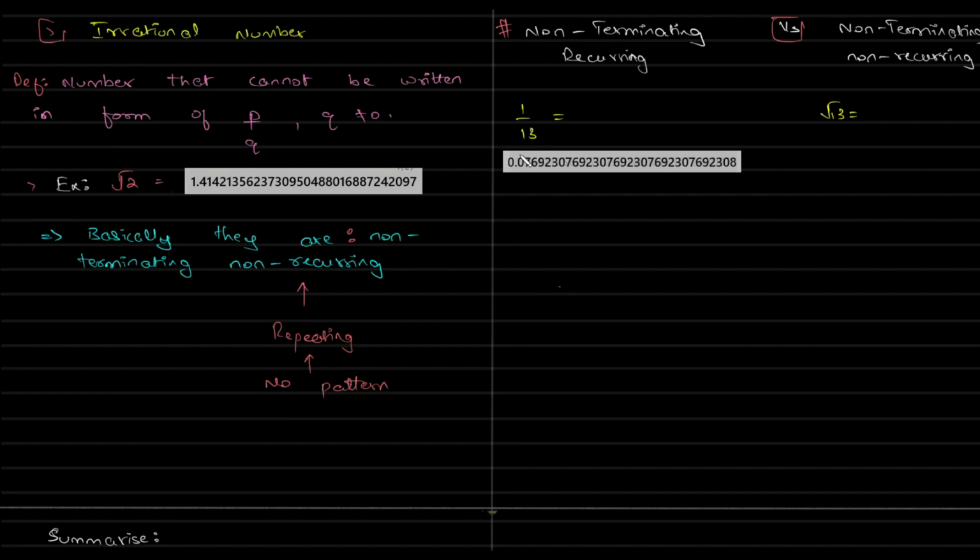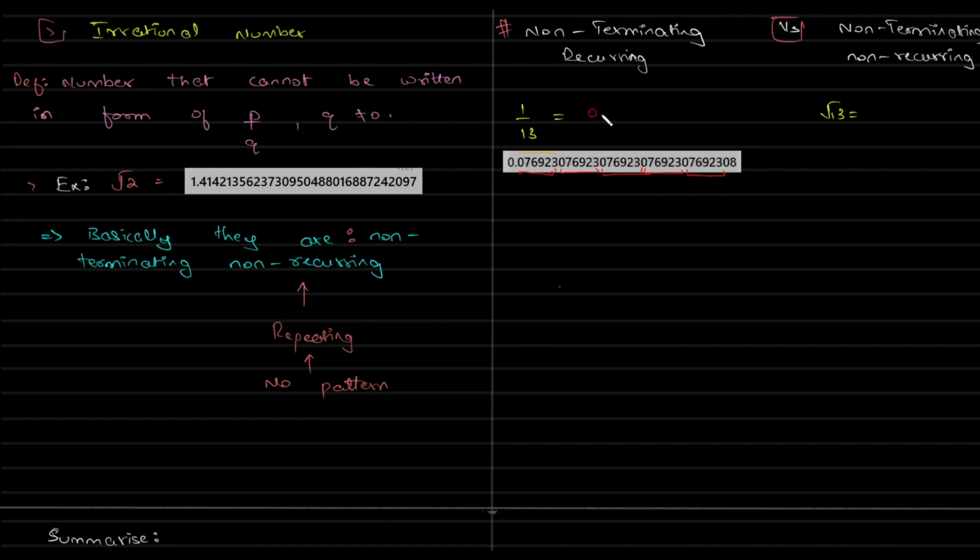We have 076923. That's the pattern you can see over here. 076923, again 076923, again 076923. It keeps coming and coming. If you have a bigger calculator, that pattern will keep going.